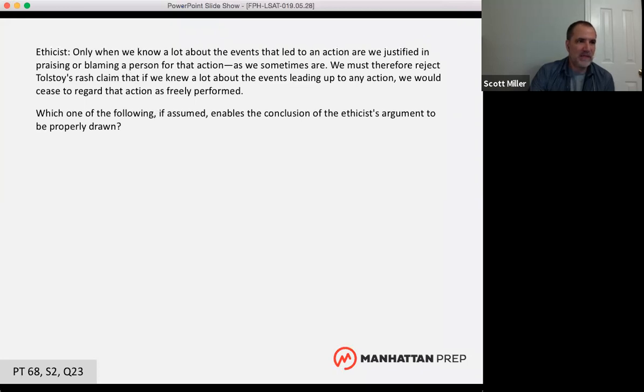We want to pay attention to indicator words, certain words on the LSAT that indicate that you are about to read a conclusion. "Therefore" is one of them. When you see "therefore," "thus," "hence," "so," words like that indicate that you're about to see a conclusion. There are some really common conclusion indicators that you're going to see in LSAT logical reasoning, and you want to be able to recognize them.